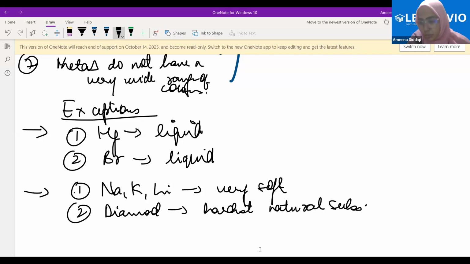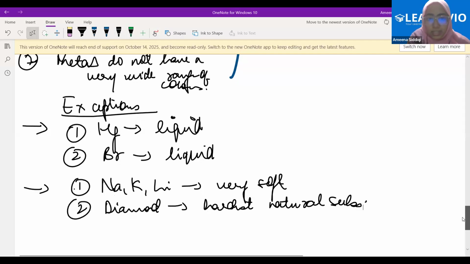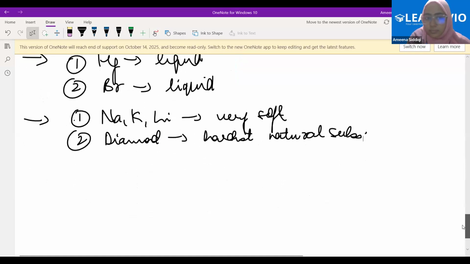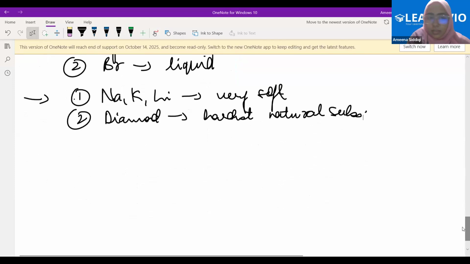Graphite is also hard. Fine. So what exceptions have you written after potassium? Lithium, Li. What's the third point that we have written?